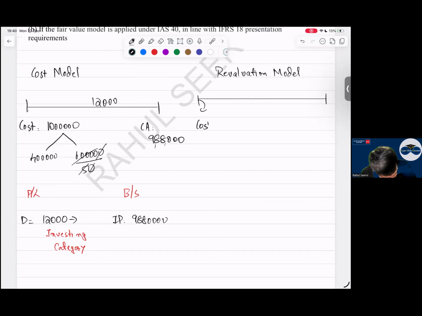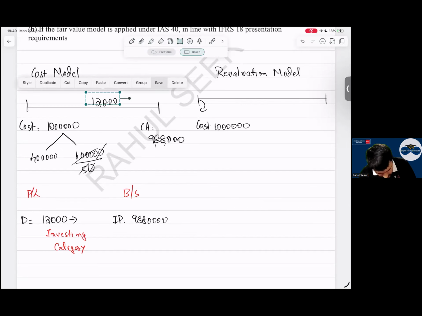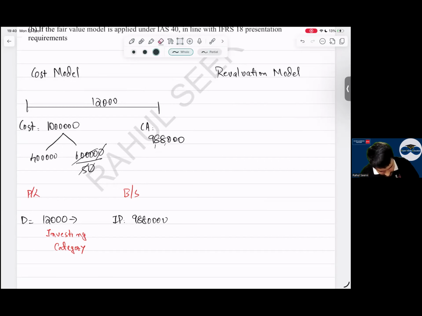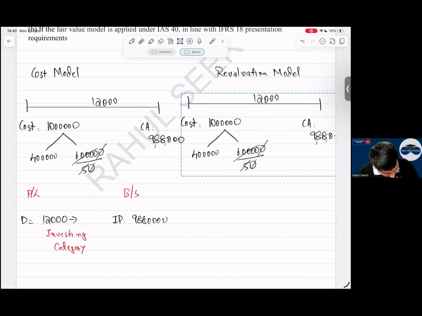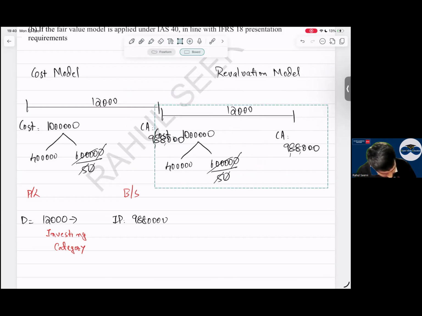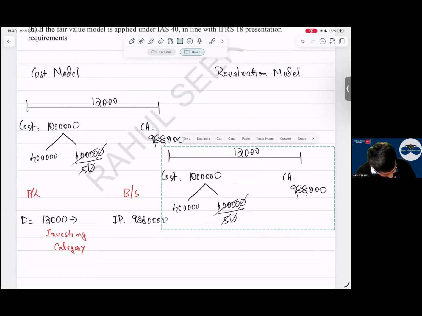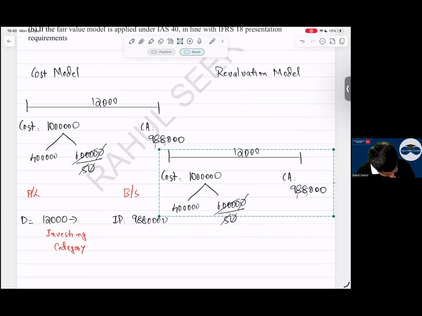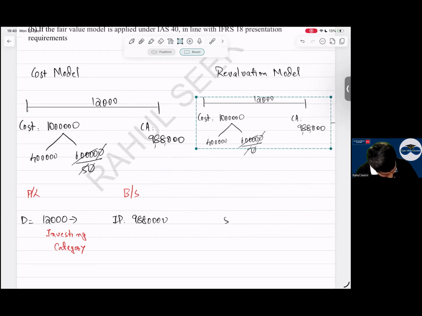Then the next one, revaluation model. Sir, what is the cost? 100,000. Give me 1 minute, everyone. Now, everyone, tell me what the answer is here.